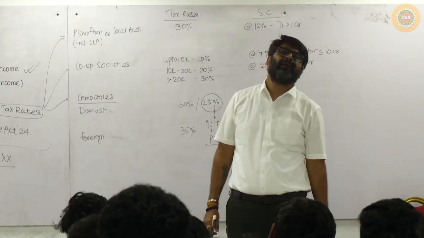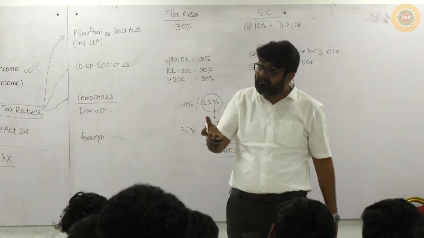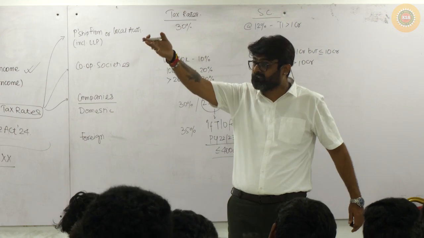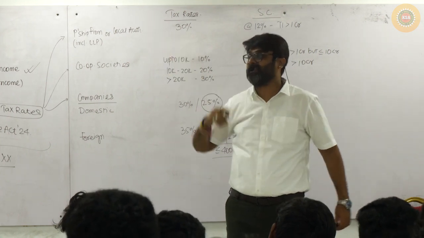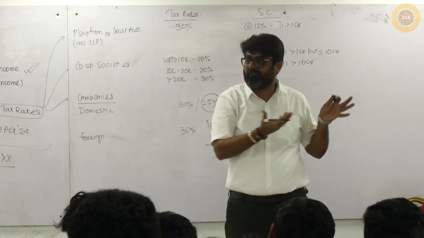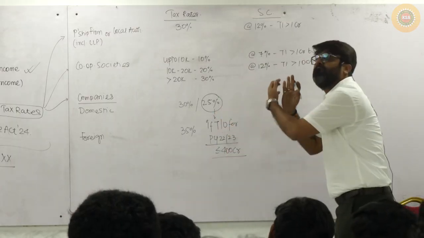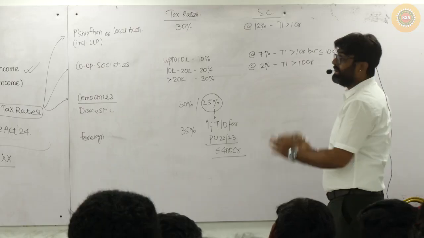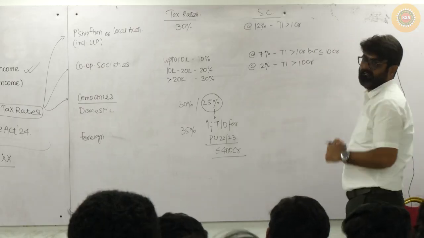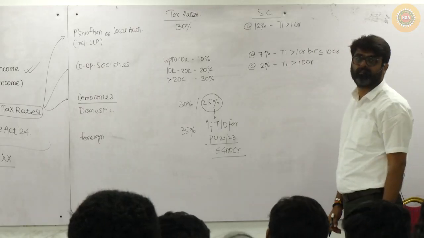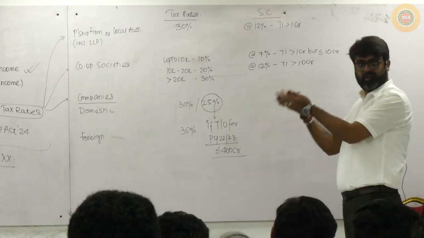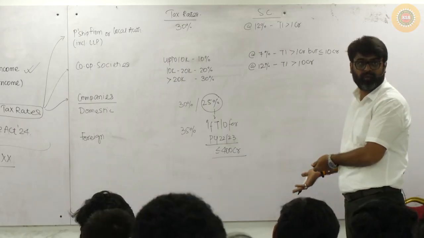Sir, but the total income is more than 50 lakhs. That is applicable in the case of individual, HUF, AOP, BOI and AJP. Don't mix that surcharge rate with this. Every type of assessee has different tax rates, different surcharge rates. Getting my point? So tax rates are different, so definitely the surcharge rates have to be different.